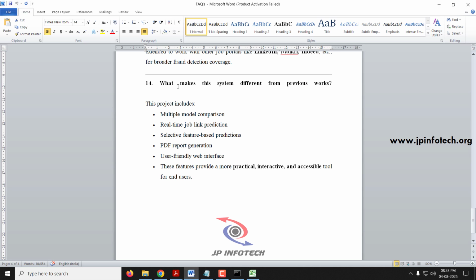Next and final question, what makes this system different from previous works? From the IEEE based paper, we have included multiple model comparison, real-time job link prediction, selective feature-based prediction, PDF report generation, and a user-friendly web interface. These are the main features that differentiate the proposed system from the existing IEEE based paper, which makes it a practical, interactive and accessible tool for the end users.